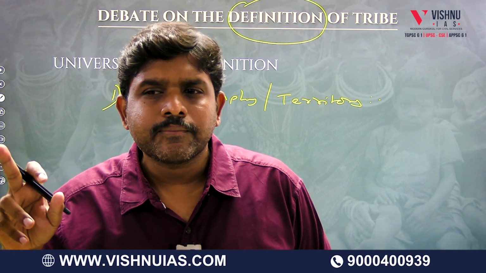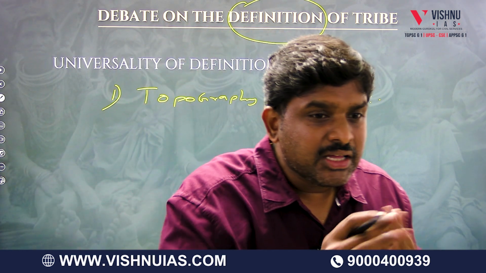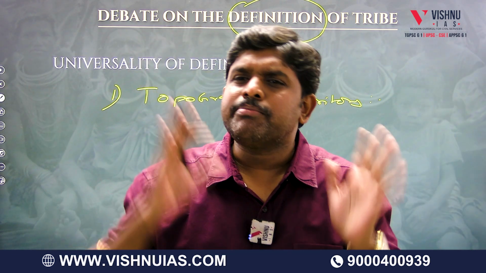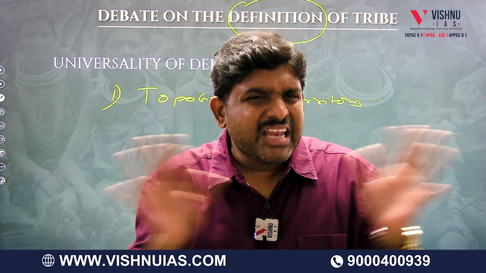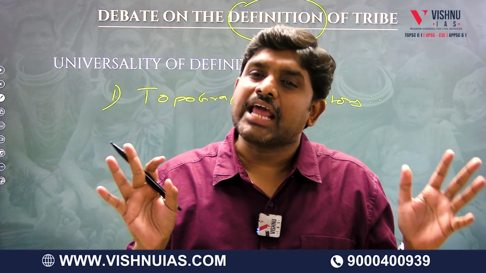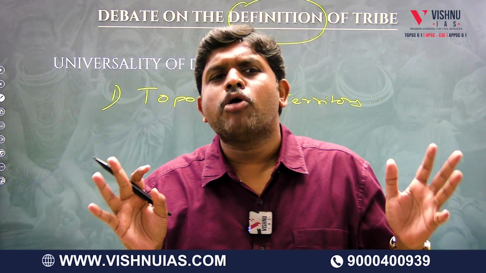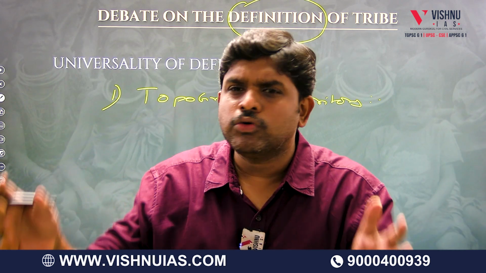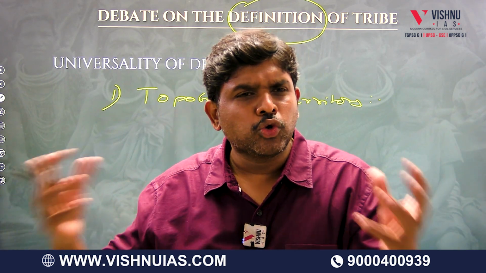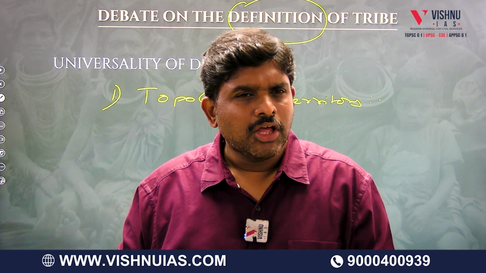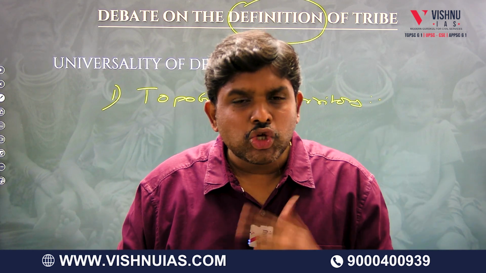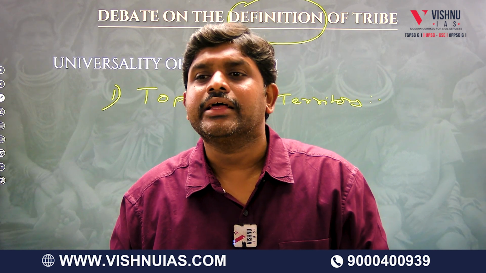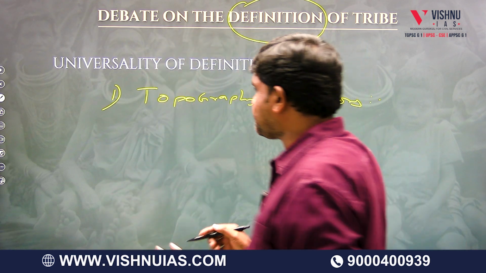What is your opinion? Yes, they got associated with the mainstream. The Meena tribal community completely got mainstreamized. Now, the Meenas of Rajasthan, who claim themselves as tribals, are no more tribals. Why? Because they are not living in hamlets, they are living in the mainstream. They come to Delhi, they go to Lucknow, they go to Kanpur, they live in urban centers. So, the first statement, association with territory, association with topography, is it valid or invalid? Invalid.